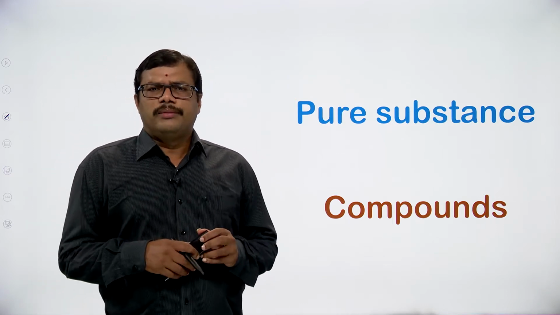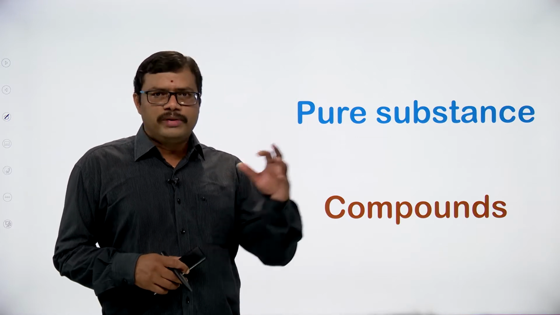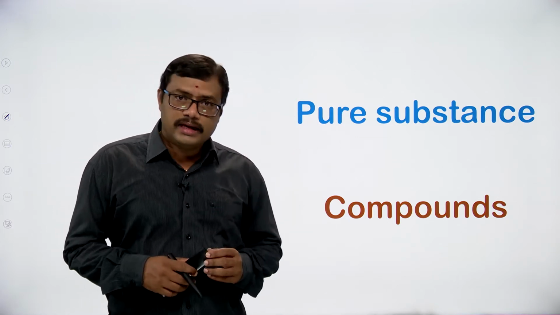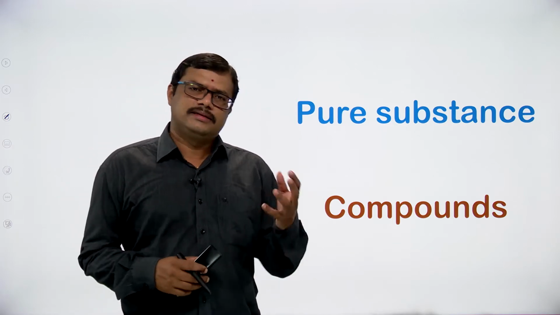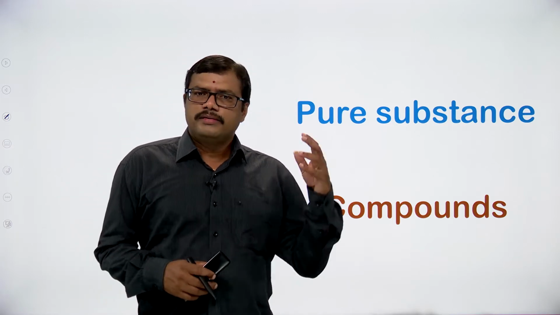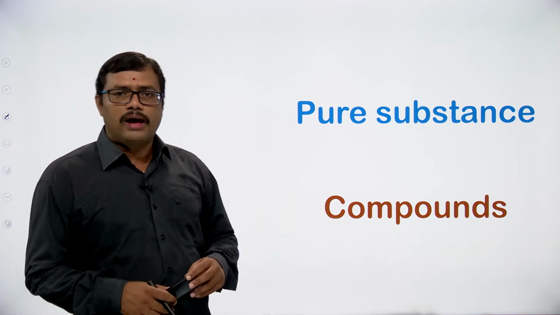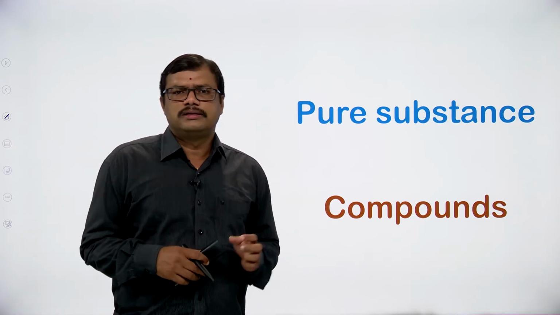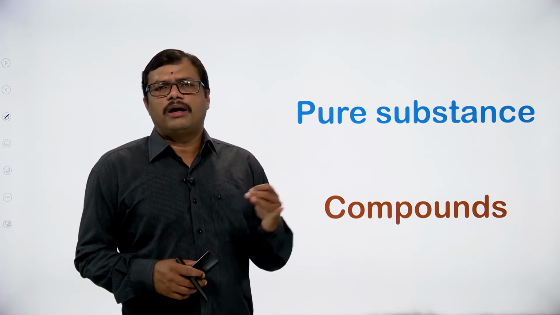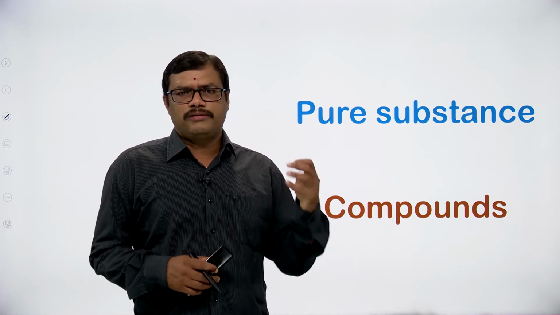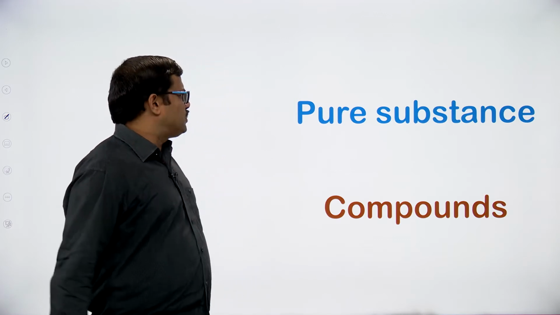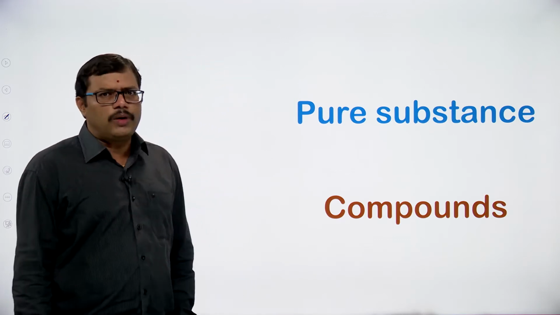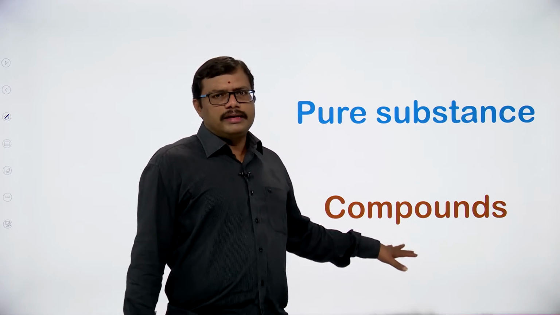Looking at the number of elements available in the periodic table, we classified the elements into metals, non-metals and metalloids. There we discussed the properties of metals and non-metals, and we even compared the properties of metals and non-metals in the previous class, right? So today let us focus on the other part of pure substances, that is, compounds.